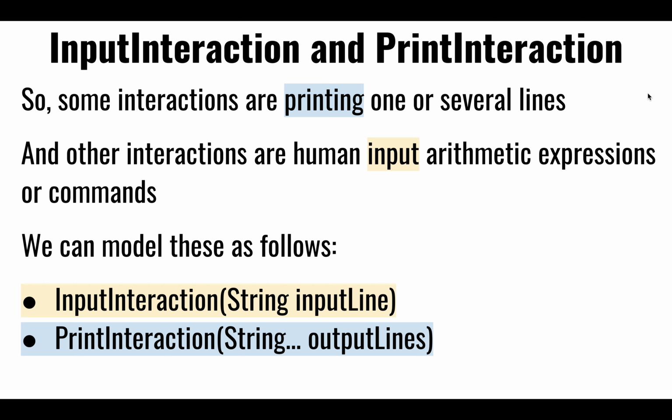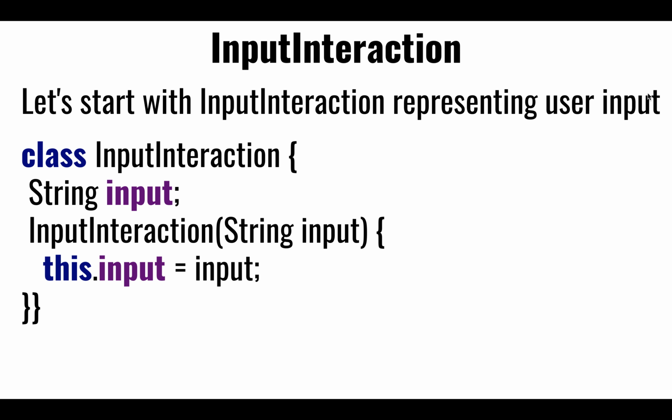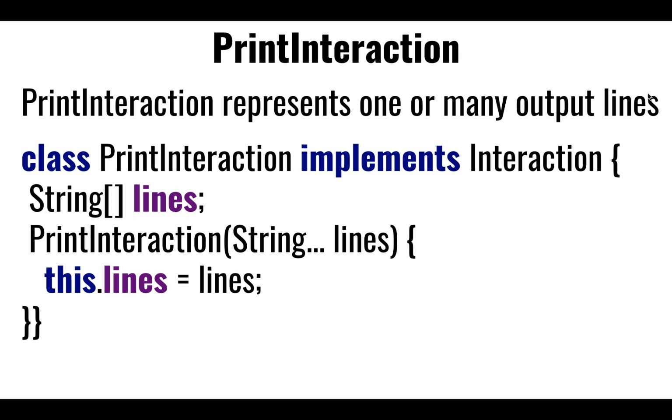One is an input, one is an output, and internally we might implement them as a simple string value that keeps track of that input that the user is typing at the keyboard. And the constructor just takes in that input and copies it over into your local variable. For the print interaction, it might be slightly more interesting. Instead of just one single string, it could be multiple strings, that it outputs a welcome, some documentation, maybe some output. So multiple lines, and we're just copying here into an array of lines.